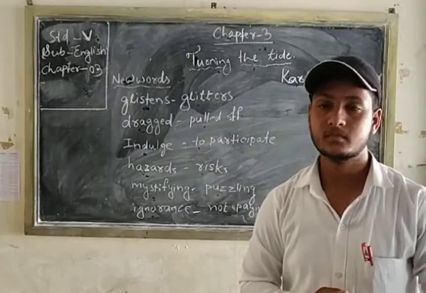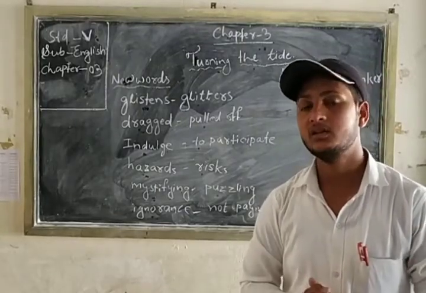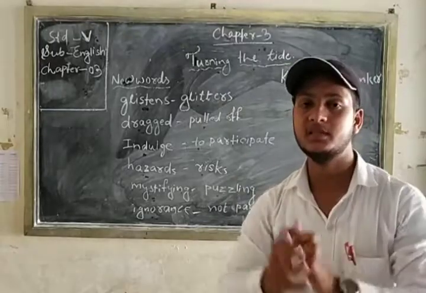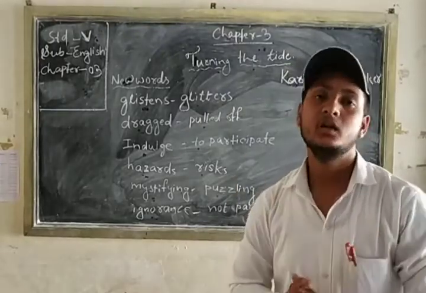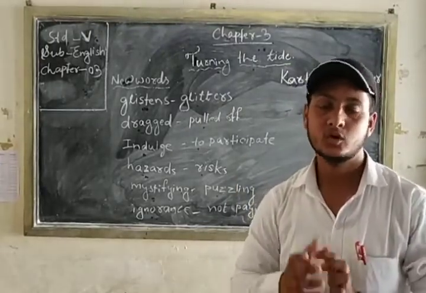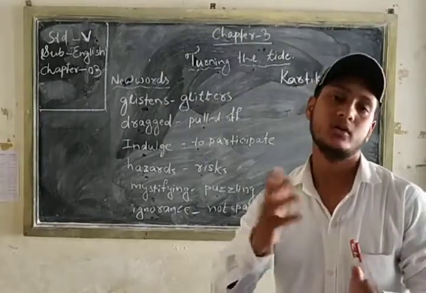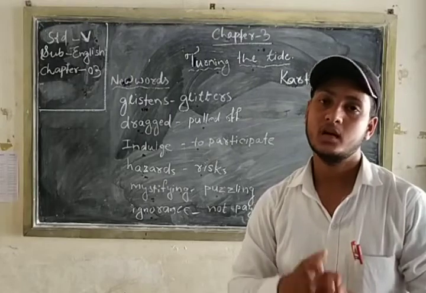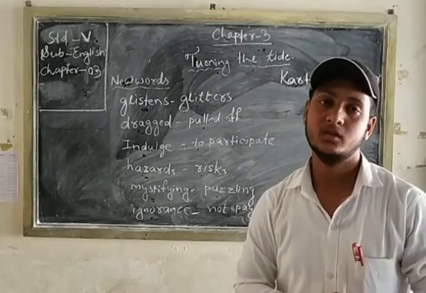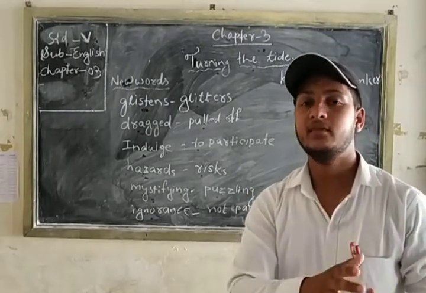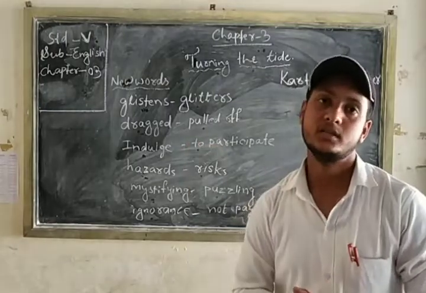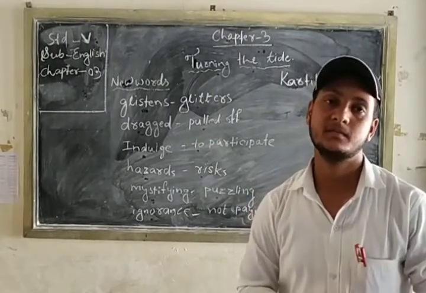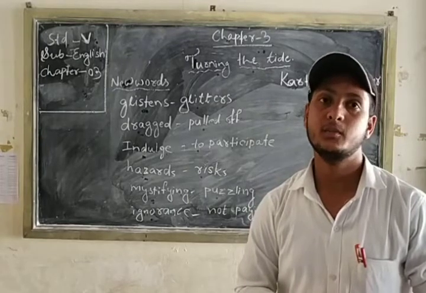So here the author says that if we find such a species, then we have to conserve that species, so that we can see this species in our next generations. Unless and until we conserve this endangered species, we will not see this species in our future generations. So we should care about this special species as much as possible.